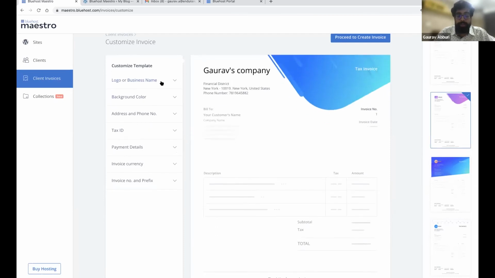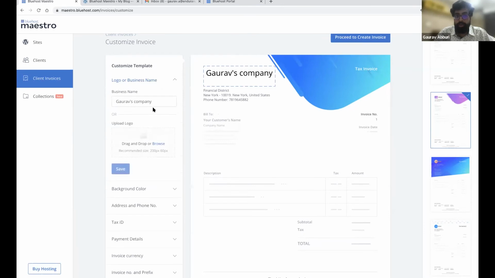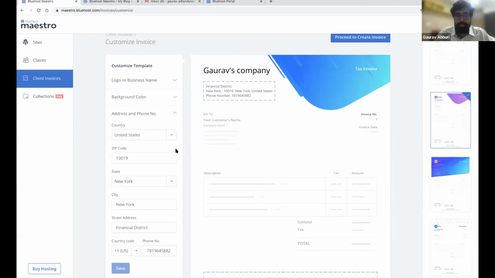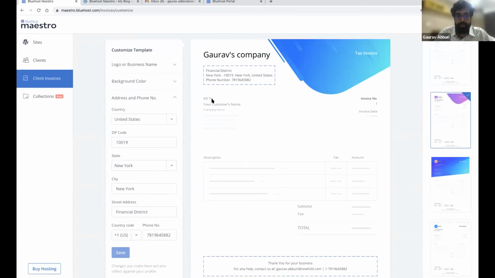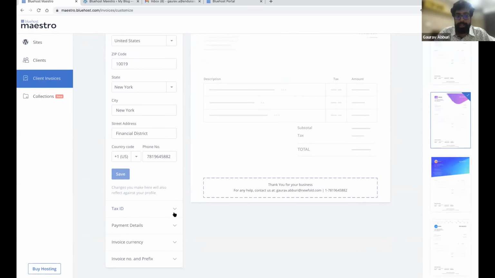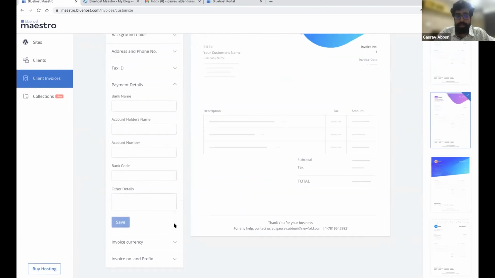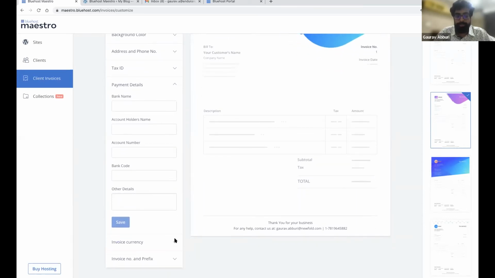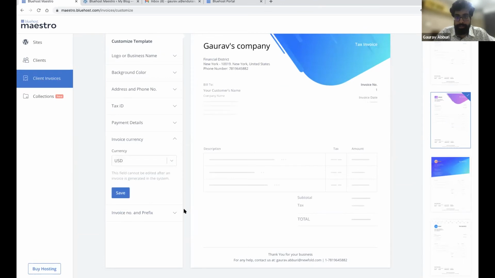And you can upload a logo, give your company name here. You can also select the background color that you want for the invoice, add details, right? Details of your business here, which will be added to the invoice. Then any tax ID, payment details that you want to add. Maybe you want to give your bank details here so that the customer can directly transfer the amount to the bank. You can choose the invoice currency, the currency in which you want to bill the client.